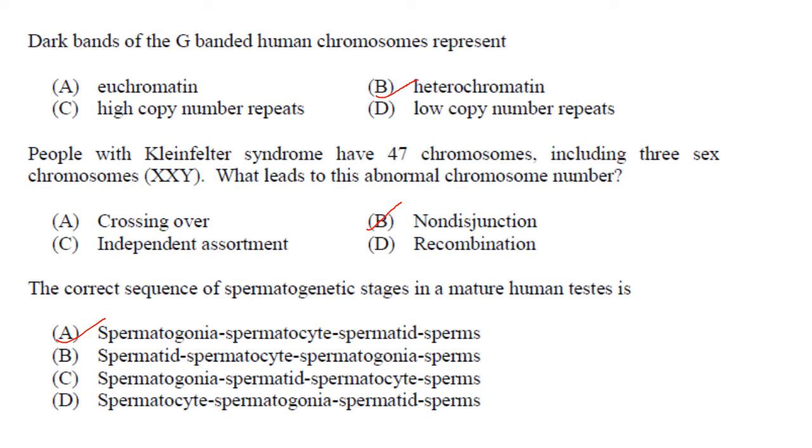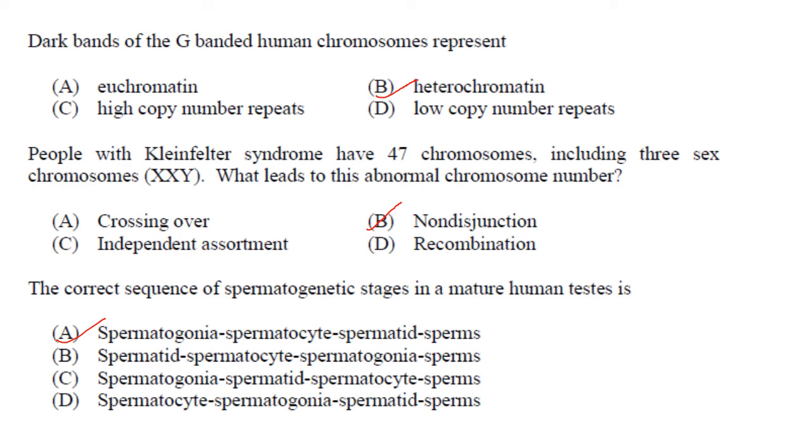Klinefelter syndrome, XXY males, can occur due to non-disjunction of X chromosome during prophase of meiosis 1 in females. One of the eggs from such a meiosis could receive both X chromosomes and the other would receive no X chromosome. So, answer is option B, non-disjunction.